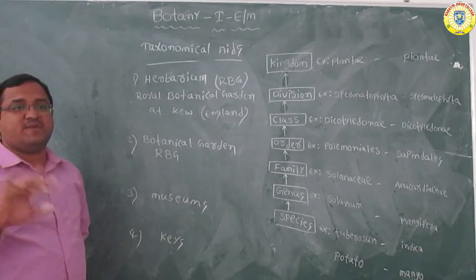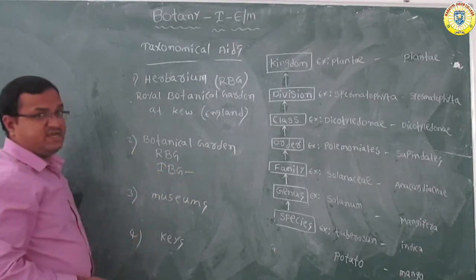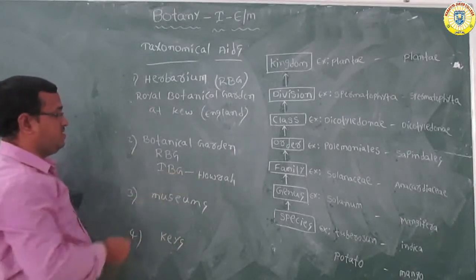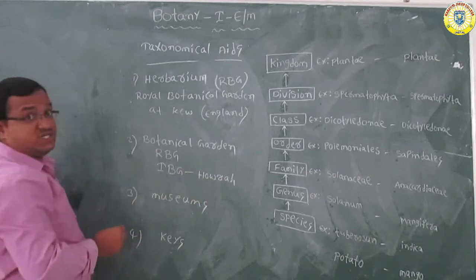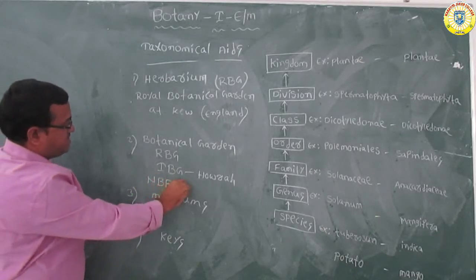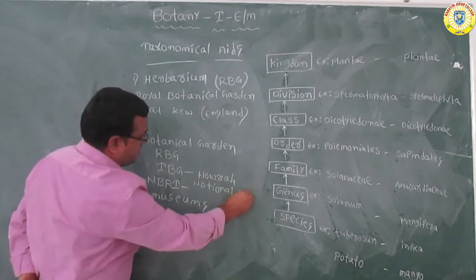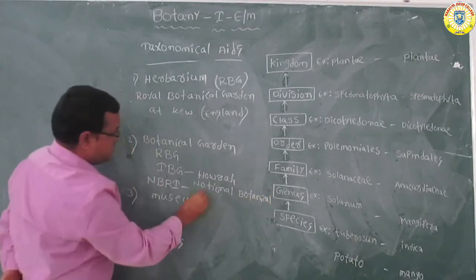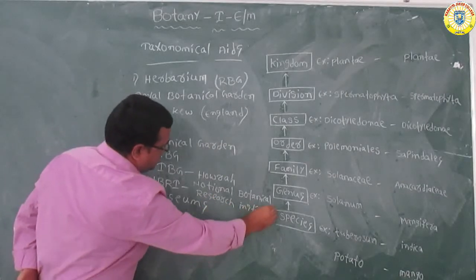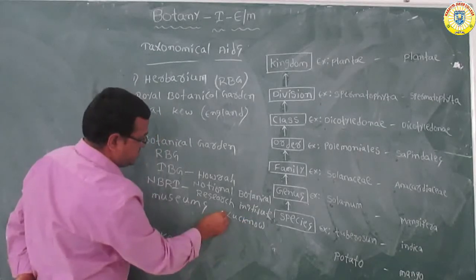And in India also, two famous botanical gardens are there. The Indian Botanical Garden is located in Howrah. Another famous botanical garden in India is NBRI, which means National Botanical Research Institute, located in Lucknow, the capital city of Uttar Pradesh.